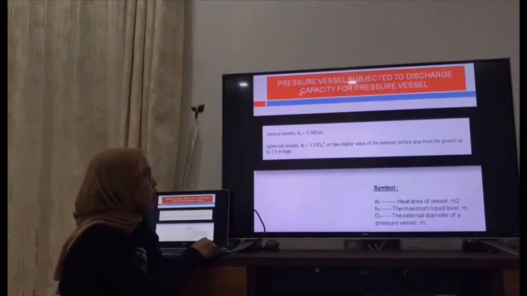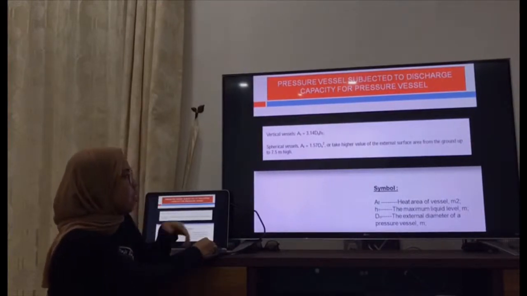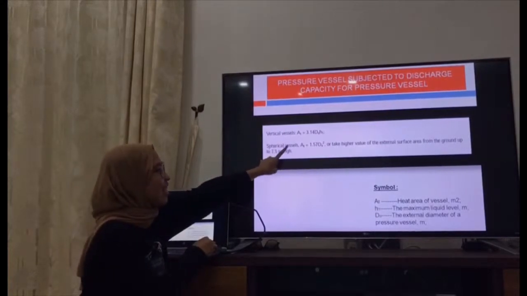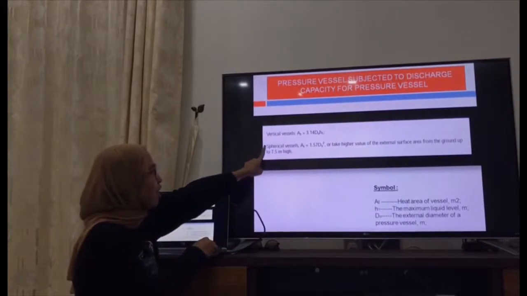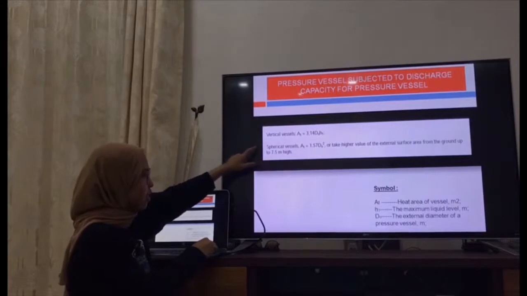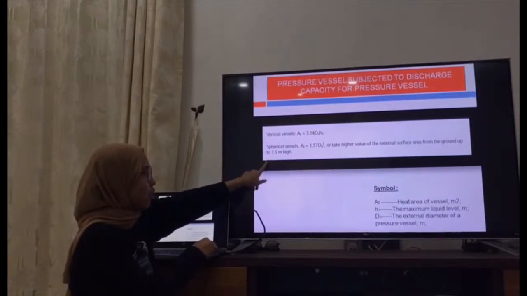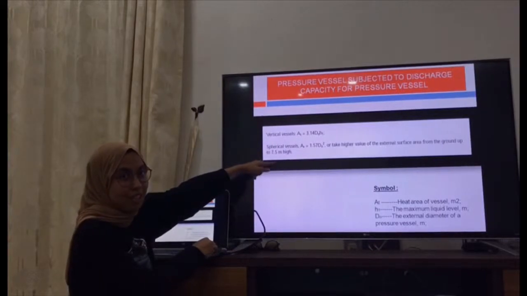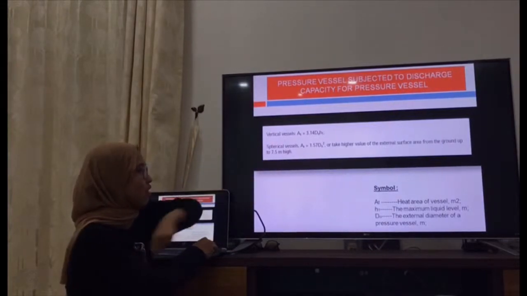Okay, so these are the discharge capacity formulas for the pressure vessel, where A is the heat area of the vessel. This is for the vertical vessel and this is for the spherical vessel. So we can use these two formulas to determine the area of the vessel.